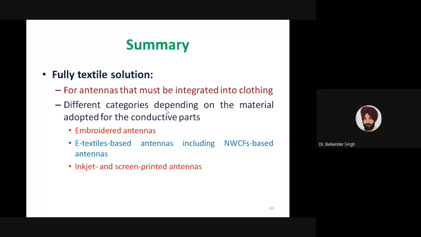Non-textile antennas may be designed for other applications also, but fully textile antennas are mainly designed for integration with the cloths. And we have discussed these antenna characteristics under different heads. So we have focused on embroidered antennas, e-textile based antennas, and under which we also discussed non-woven conductive fiber based antennas. And in that we have discussed inkjet and screen printed antennas.